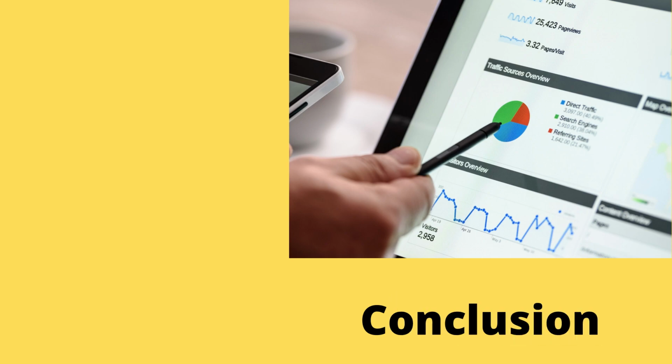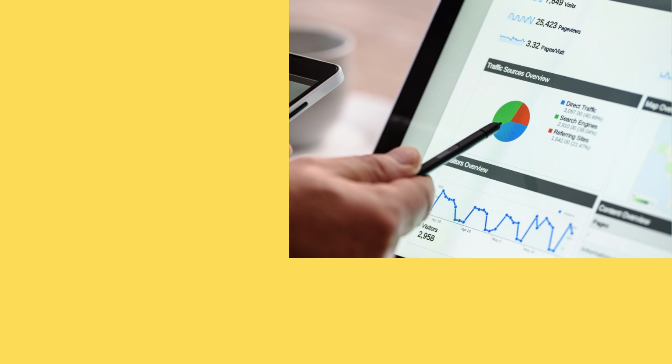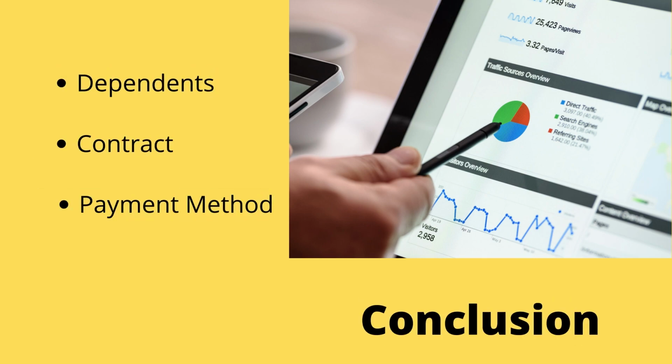In conclusion, churners usually occur at the beginning of their stay in the service. Some factors may impact customers to churn, such as dependents, contract, and payment method, which have the largest percentage of churners based on the data. If the aim is to interact and reach out to the clients to save them from churning, it is appropriate to interact with those who are mistakenly tagged as not churned, because it does not cause any negative impact. It should probably lead them to be even happier with the service.